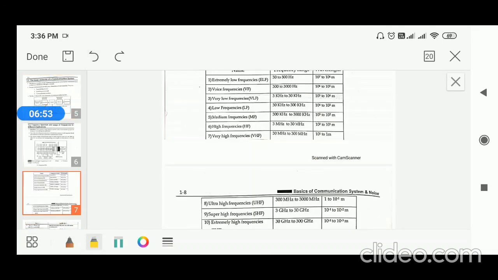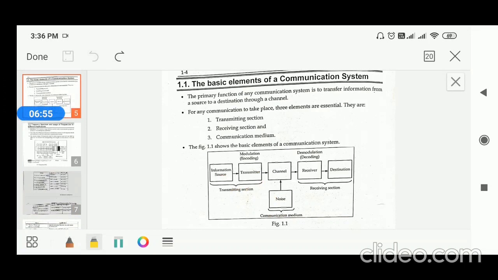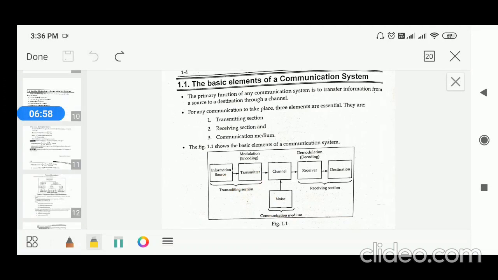So that is about frequency, and this one here. Wait for a minute.